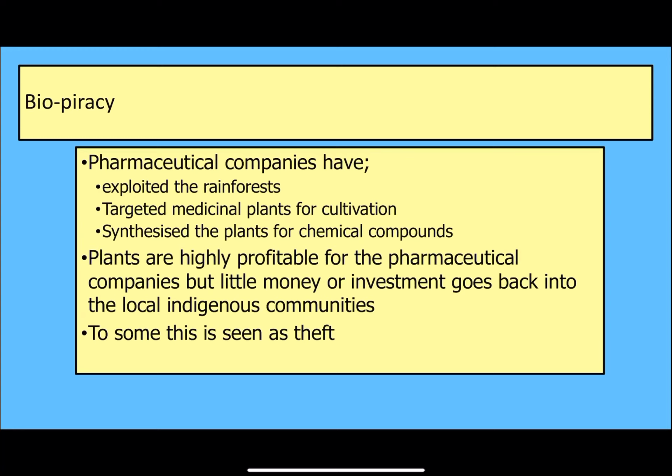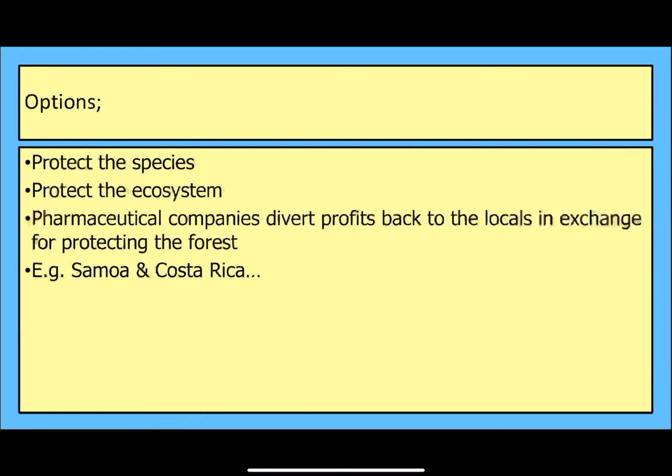And then finally, we've got this thing about biopiracy. So this is going back to what I was mentioning, that the pharmaceutical companies tend to go looking for plants that they can utilise. Then once they've found them, they work out how to create that same thing in a lab, and they don't give any money back to the country that they originally got it from. And at times, this can be seen as theft. Essentially, this is arguably not a good practice, to exploit these indigenous communities and then take what they have.